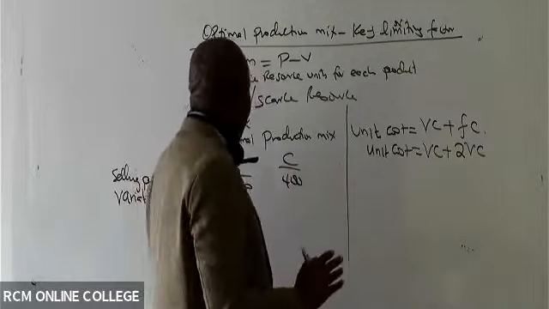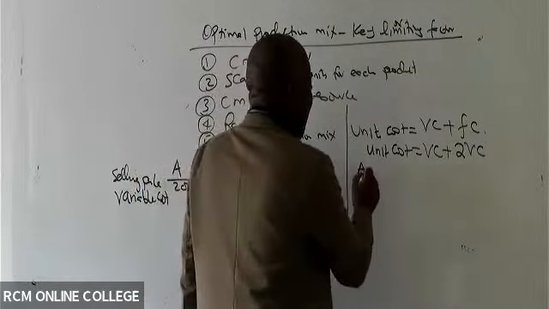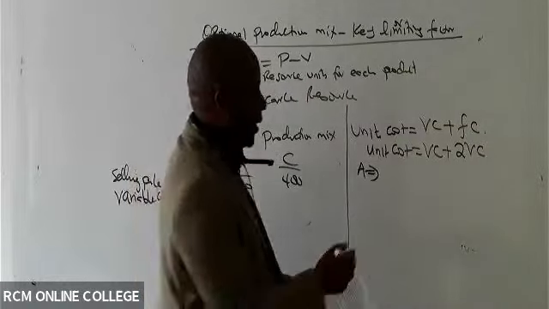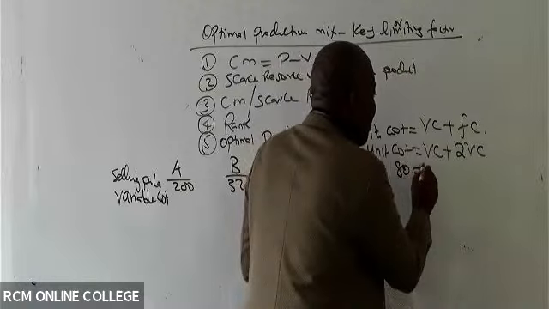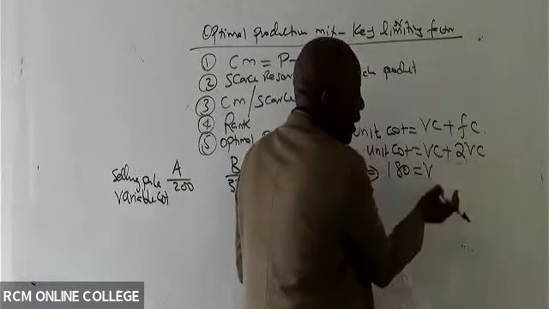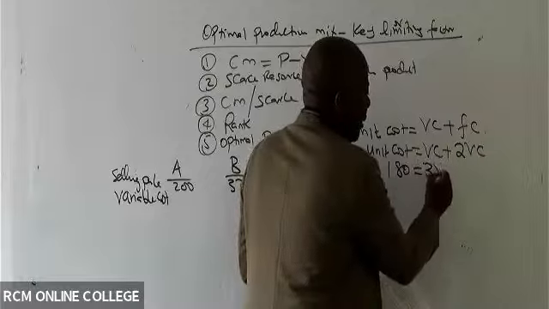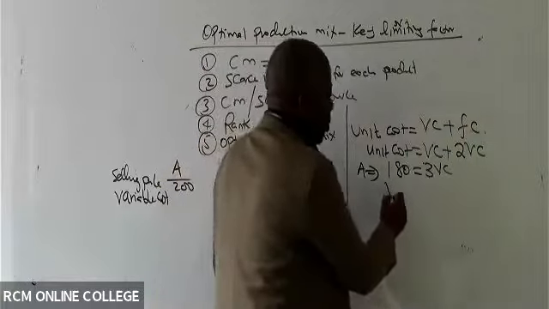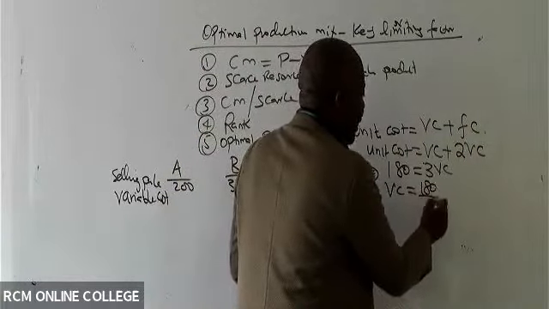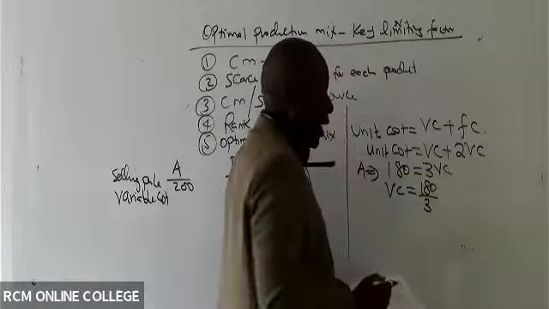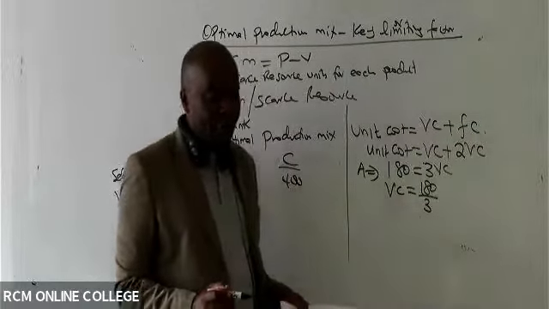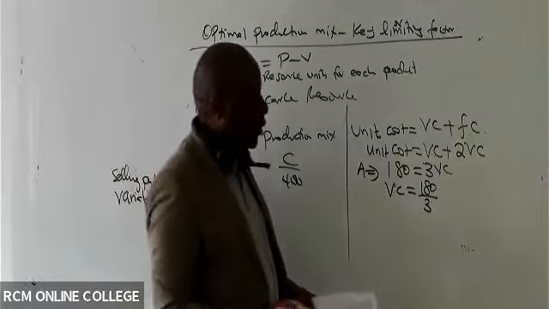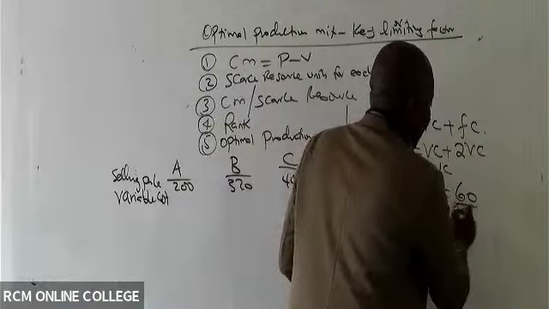So we start with product A. Are you able to see the unit cost of product A? It is 180, isn't it? So 180 will be equal to, of course, 3 VC. Meaning that variable cost alone will be 180 over 3, which gives us 60.